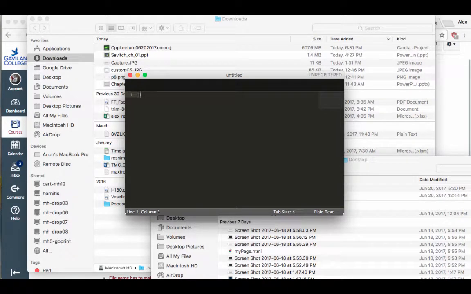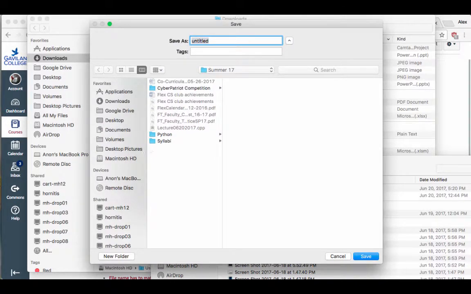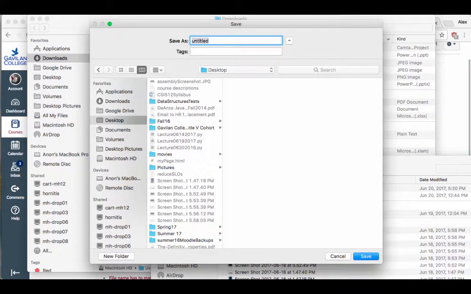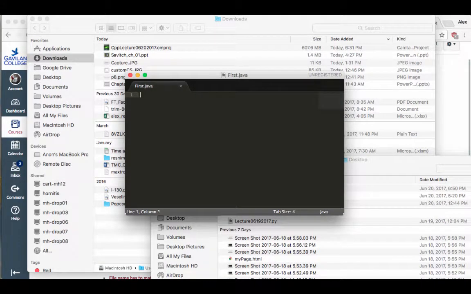Okay, so the first thing I'm going to do is save this file, Control S. I'm going to save it on the desktop, and I'm going to call it first.java. Okay, hit the save. So now it's a Java file, right? First.java. Okay, so the next thing to do is you got to write some Java code.